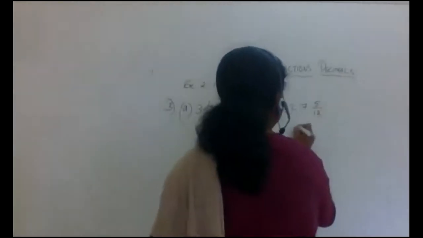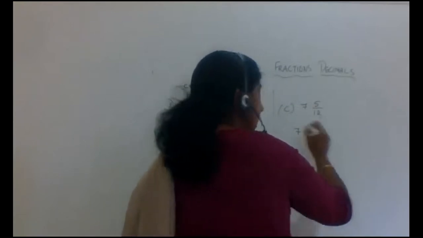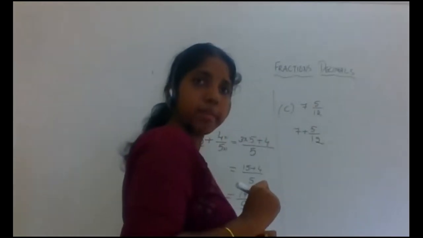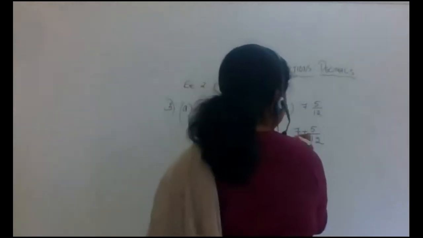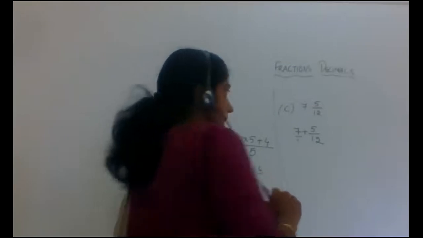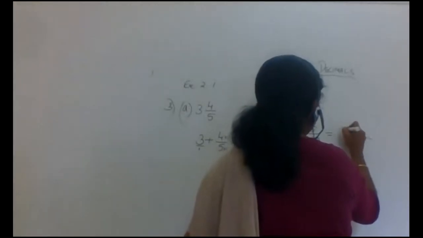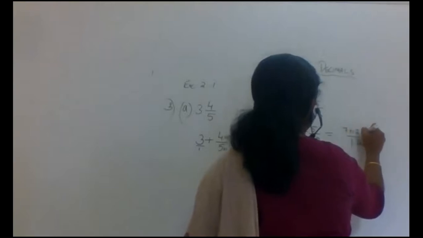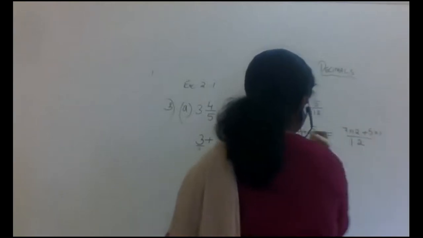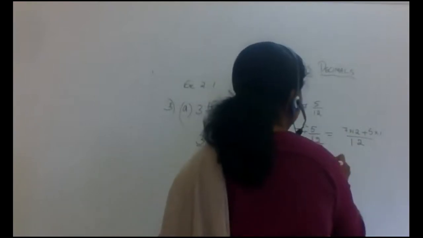This will be written as 7 plus 5 by 12. Again, same thing. Here 7 is considered as 7 by 1, because if nothing is written under 7, it means 1. So 12 is the LCM. So 7 into 12 plus 5 into 1. Here we multiply by 12, here also multiply by 12.